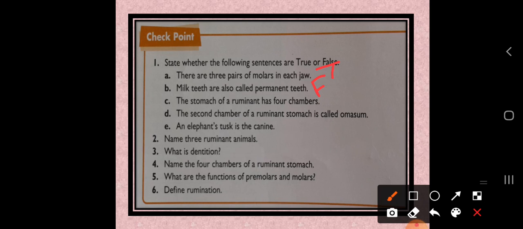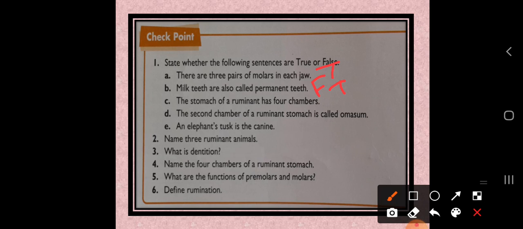The next one: the stomach of a ruminant has 4 chambers. So whether the answer is true, the stomach of a ruminant has 4 chambers? Yes, totally 4 chambers are there. So the answer is true. The second chamber of a ruminant stomach is called the omasum. Okay, so just recall whether it is omasum or abomasum. So the answer is abomasum.